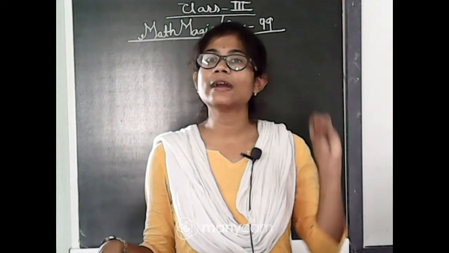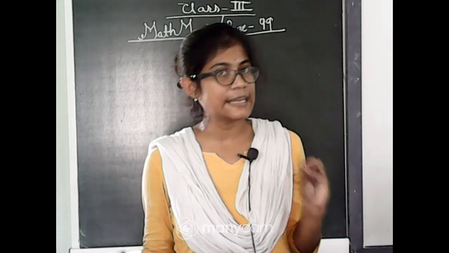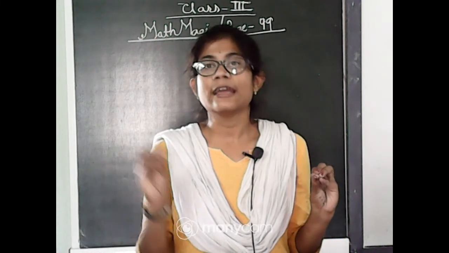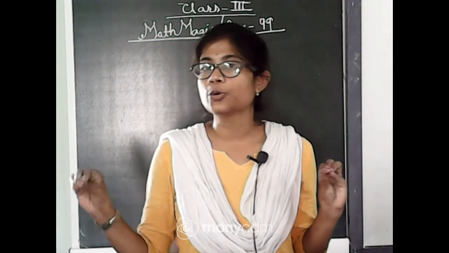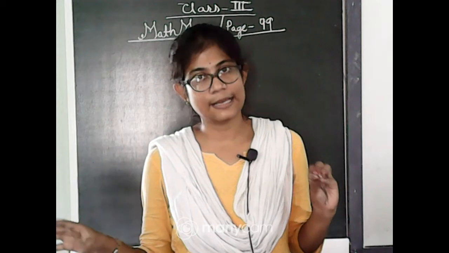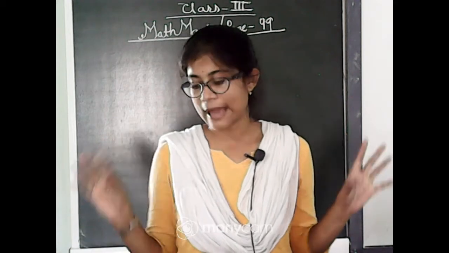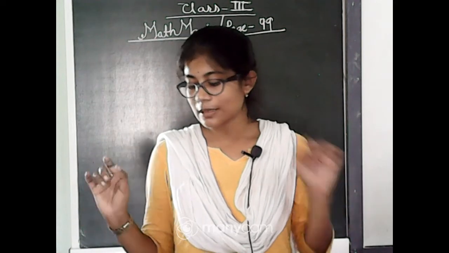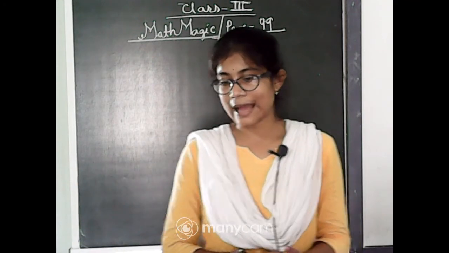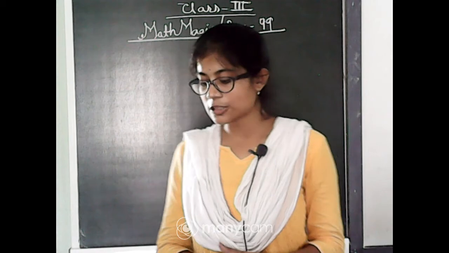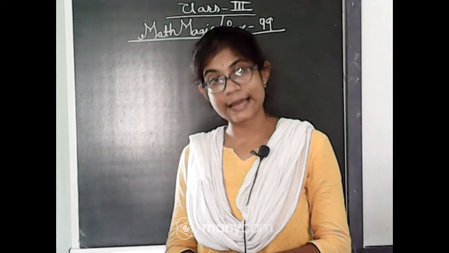If Irfan's age is 10 years, then his mother's age will be 10 into 2 equal to 20 years. In this way we have to find out the age. And now what they have told is that she is also 20 years older than him.